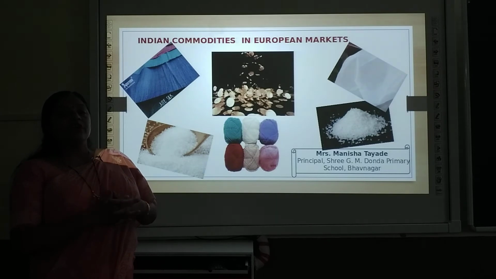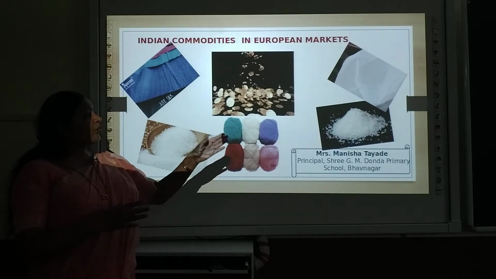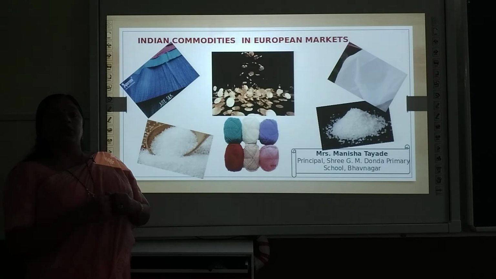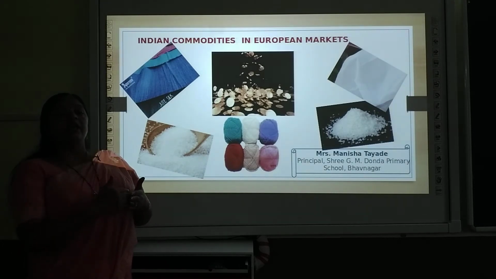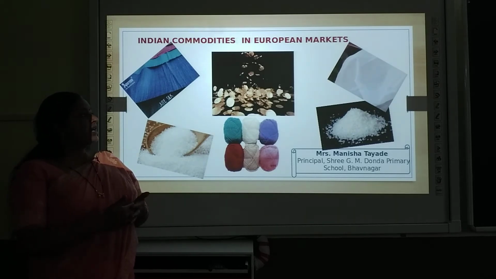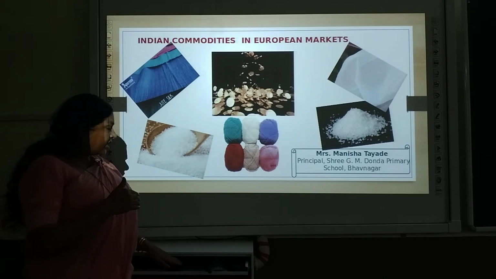Because of that, our country used to earn lots of wealth. Our country was becoming prosperous because all these commodities were in great demand in the European markets. So our products were sold in the European markets and we were earning wealth in the form of gold and silver. But as time passed, the situation changed.